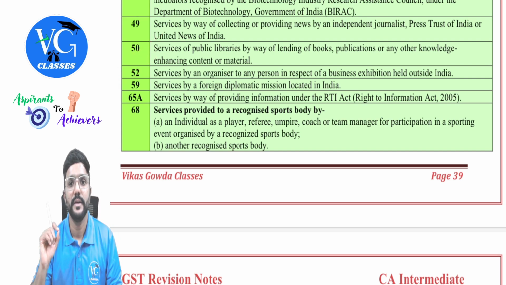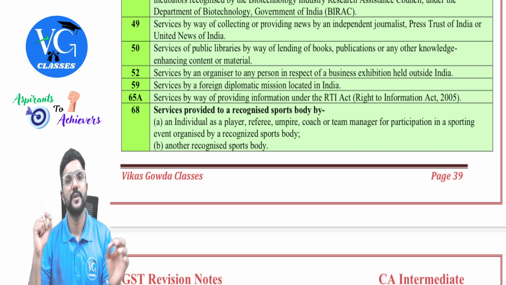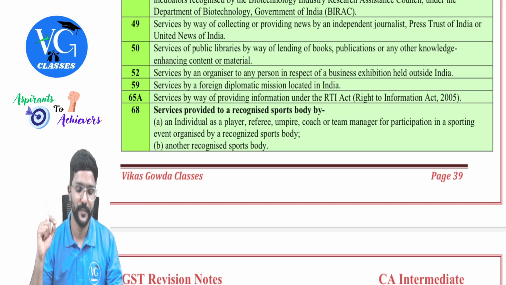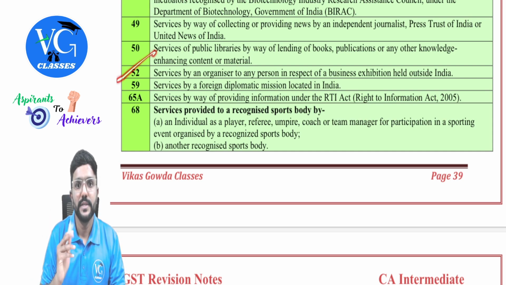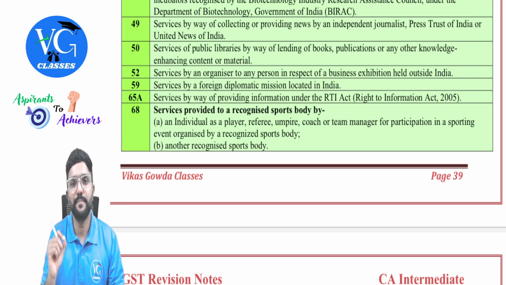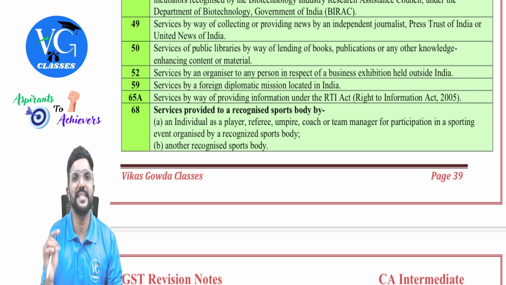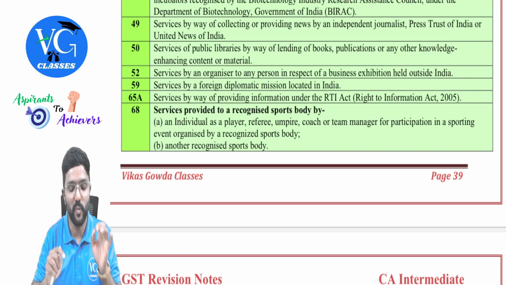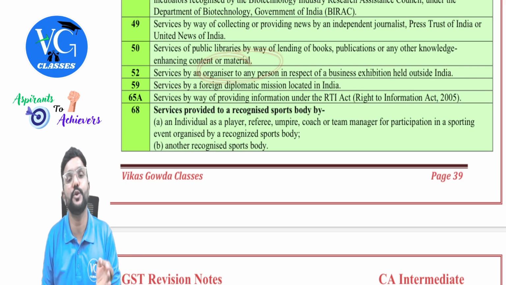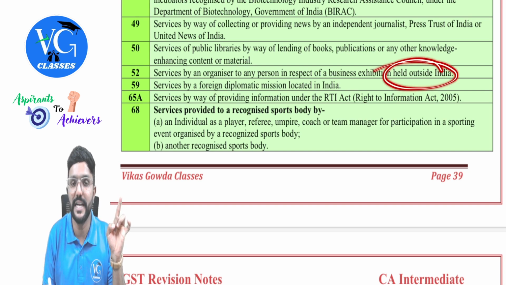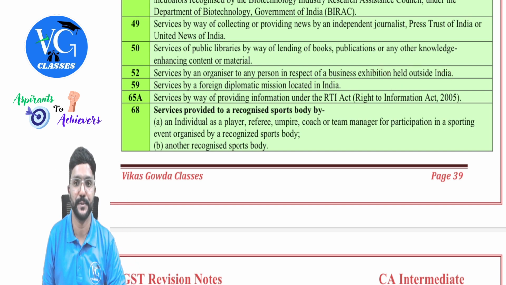50. Services of public libraries by way of lending of books, publications, or any other knowledge enhancement content or material. So for lending the books, whatever nominal amount the public libraries charge, on that GST is exempt. Then 52. Services by an organizer to any person in respect of business exhibition held outside India. Sir, what if the business exhibition is held in India? Then whatever services are provided by the organizer to organize that event will be taxable. Only if the business exhibition is held outside India, then it is exempt, guys.